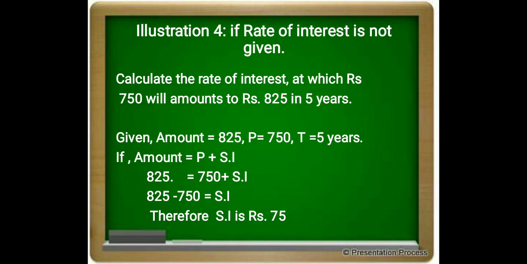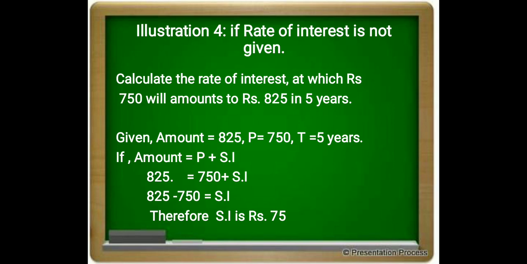Illustration 4. If the rate of interest is not given, calculate the rate of interest at which rupees 750 will amount to rupees 825 in 5 years. Here 750 rupees has been given, that is the principal amount, and the total amount is also given, that is 825.